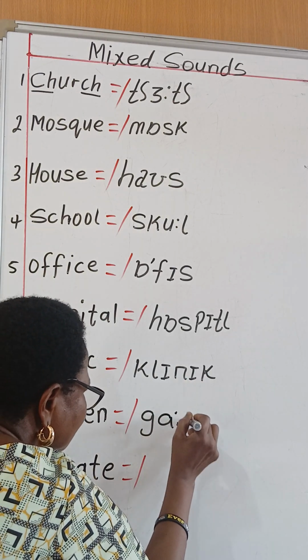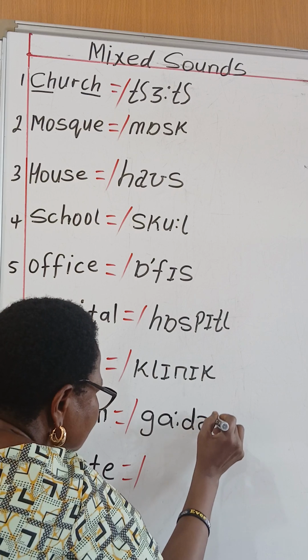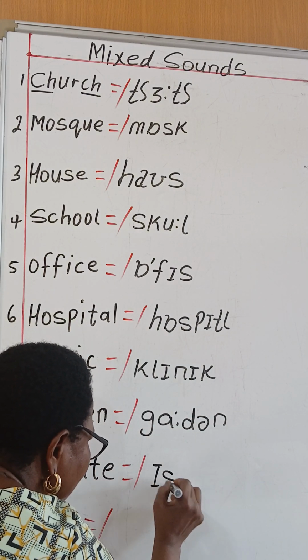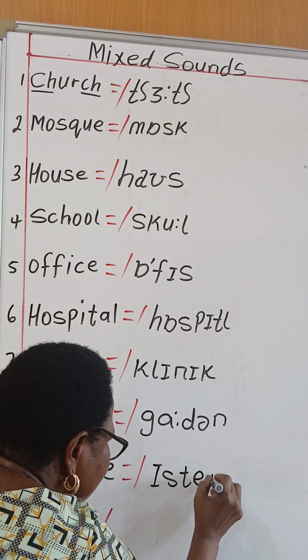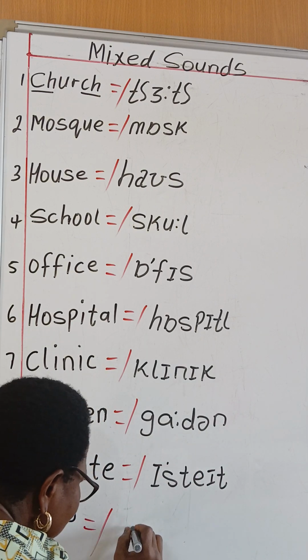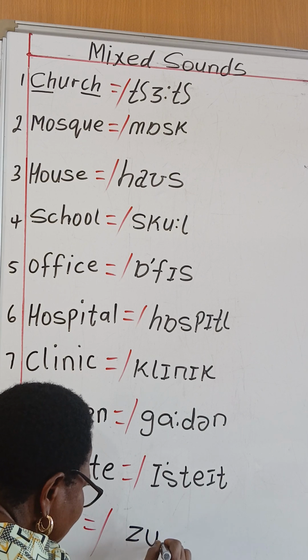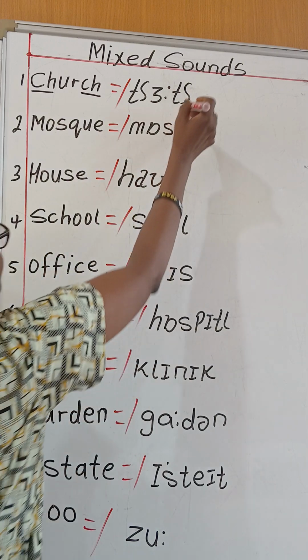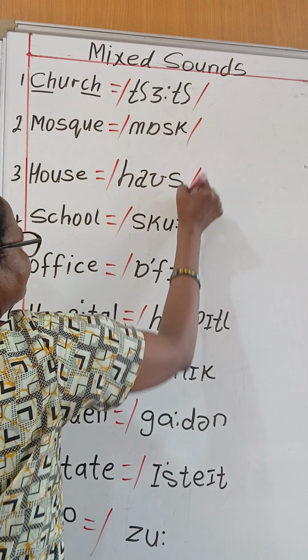It's the same thing. Garden. And this is estate. Can you see? And this one is zoo. See the letter E changes to A sound. Let me close them up now and we sound them together.